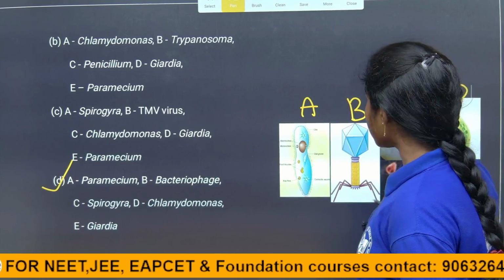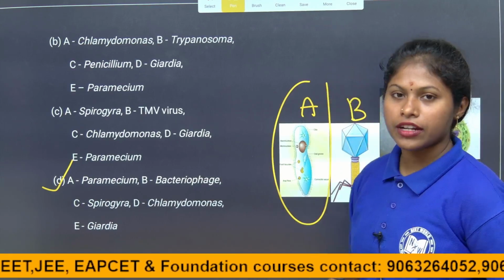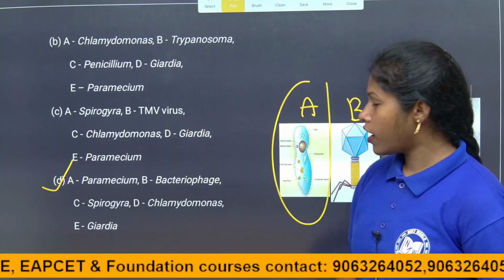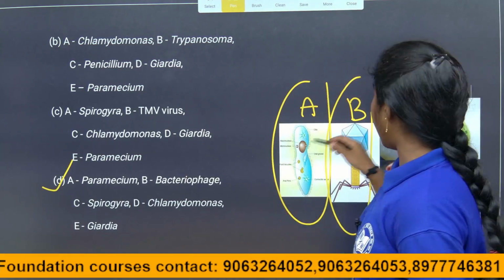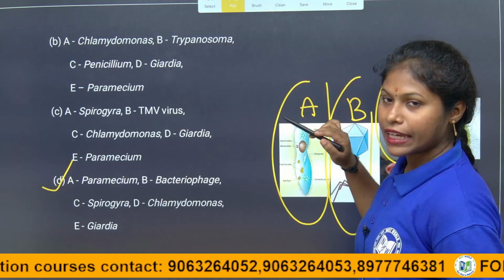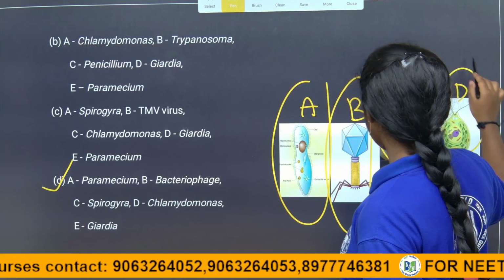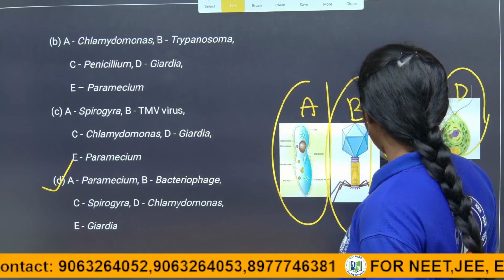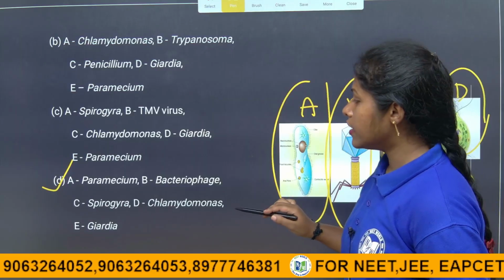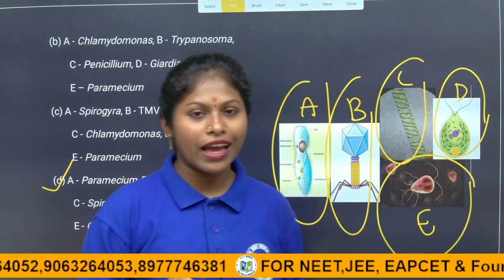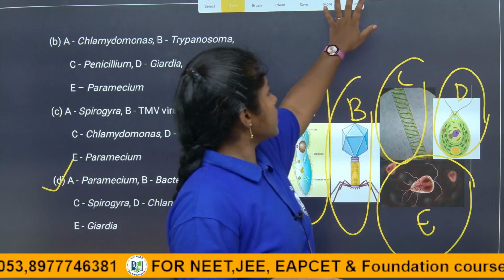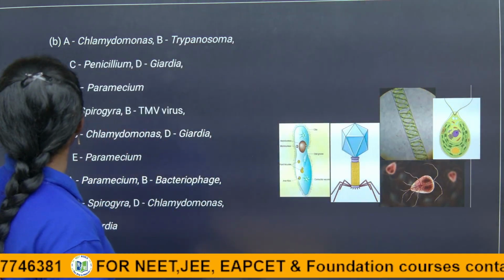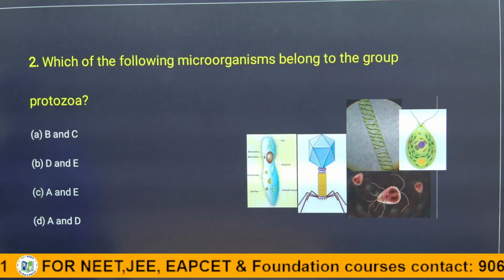Because A is a Paramecium, right, children, it comes under the group of protozoa, and B is a virus and C is Spirogyra, an alga, and D is Chlamydomonas, a unicellular alga, and E is Giardia. So we have to analyze the question and eliminate the given options, children. So this is about the first question, and coming to the next question, children.